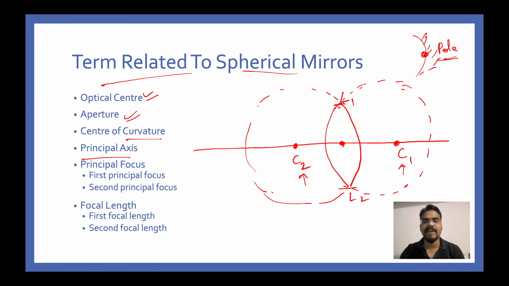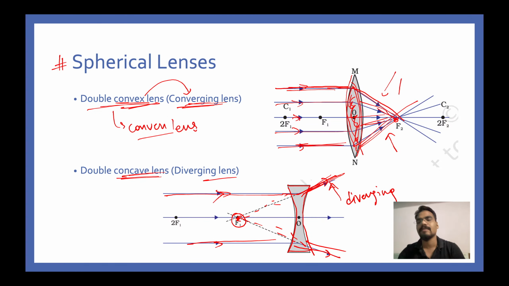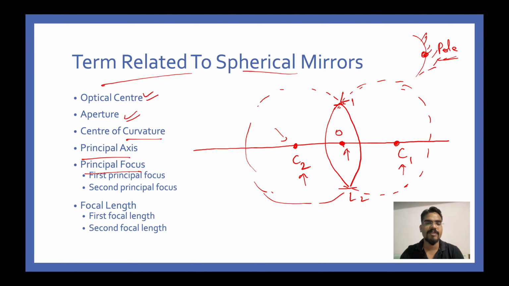Principal axis is any straight line which is passing through the center of curvature and the optical center. You can call this O. Coming to principal focus, in the previous diagram, this is the principal focus. Any light ray which is parallel to the principal axis will, after refraction, pass through the focus, or appear to pass through the focus. This point can be called focus F1, the first principal focus, and this can be called the second principal focus F2.